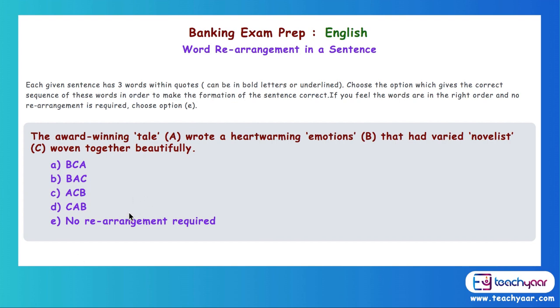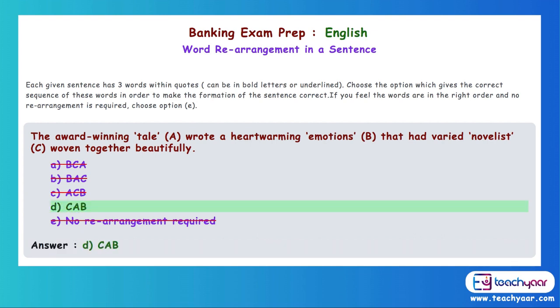So no rearrangement required is not right. BCA gone, BAC, ACB, and we have the right answer, which I told you in the beginning itself: the award-winning novelist, which was C. So CAB is the correct answer.